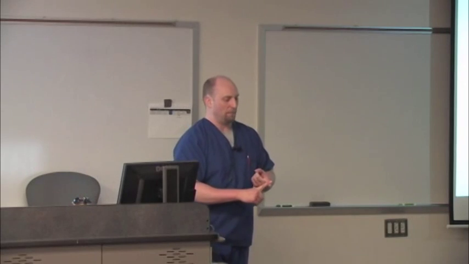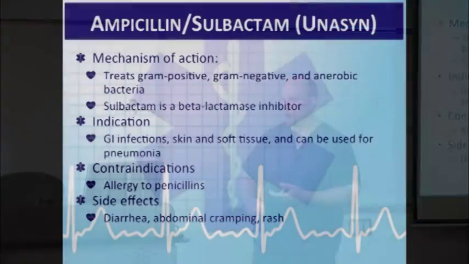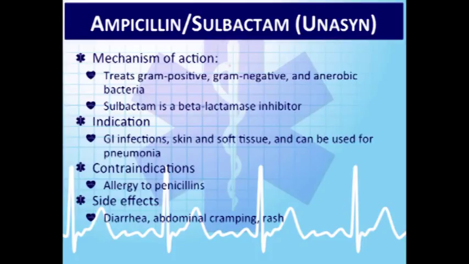Penicillins work against gram-positive organisms. They work against some gram-negative organisms, especially if you pair them with this beta-lactamase inhibitor called sulbactam. But in the notes, you'll see that this one is good for anaerobes. It works great for GI infections. Diabetic foot wounds, this works good.